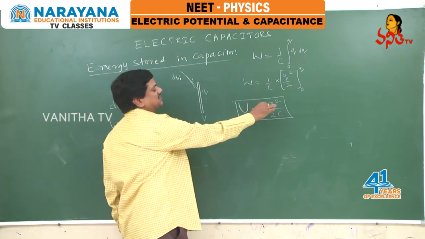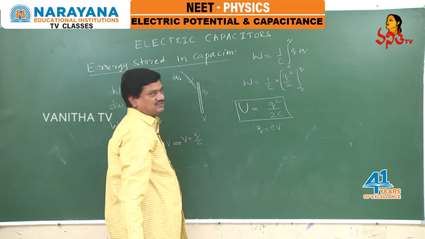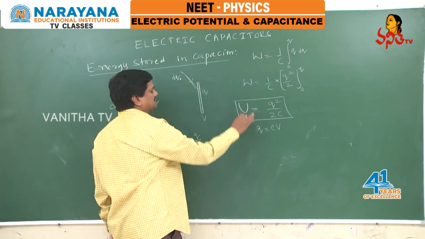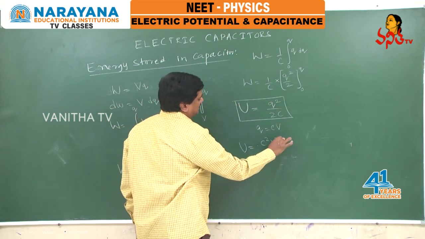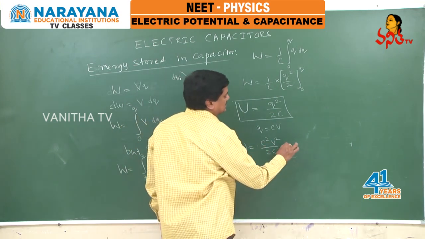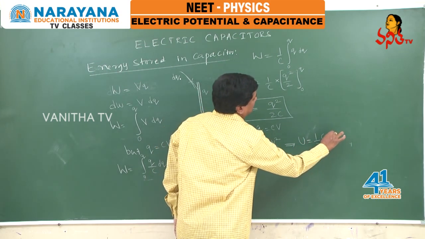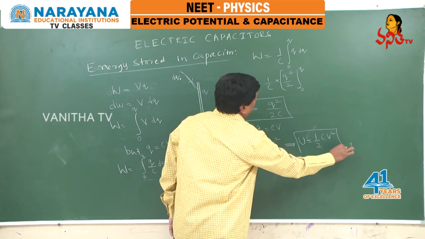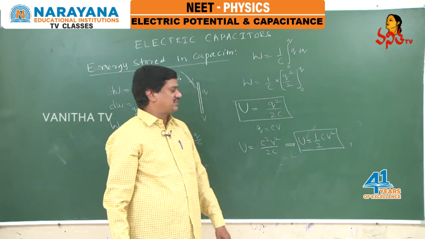I can write this in different formats. We know that Q equals CV. If I substitute in this equation, what will be the energy? Energy equals Q square, that is C square V square, by 2C. One C gets cancelled. So the second expression is 1 by 2 CV square. So the energy stored in the capacitor becomes half CV square.